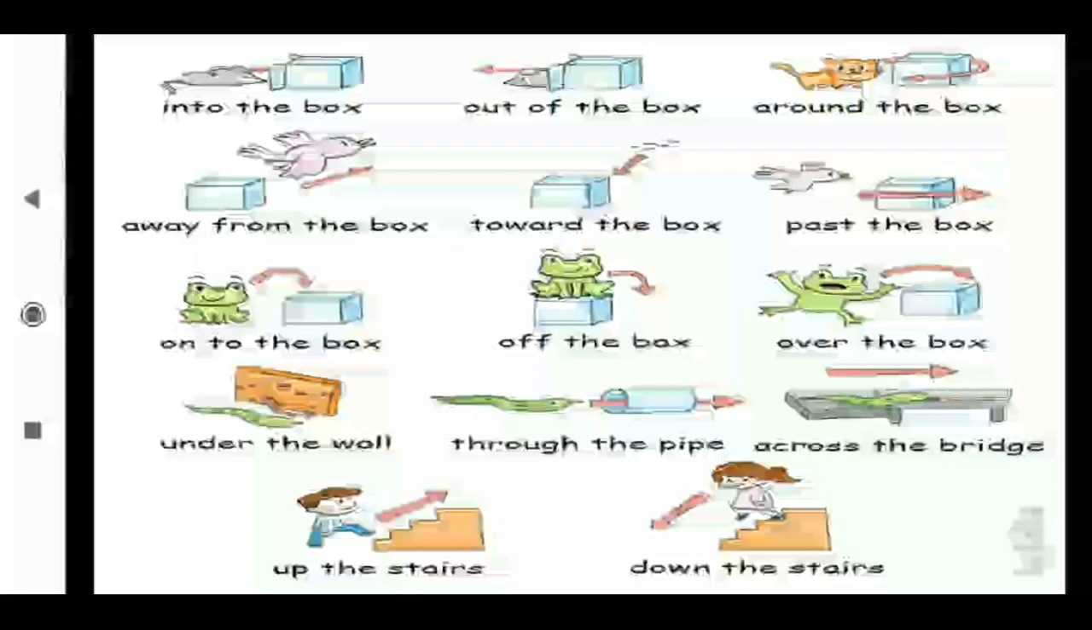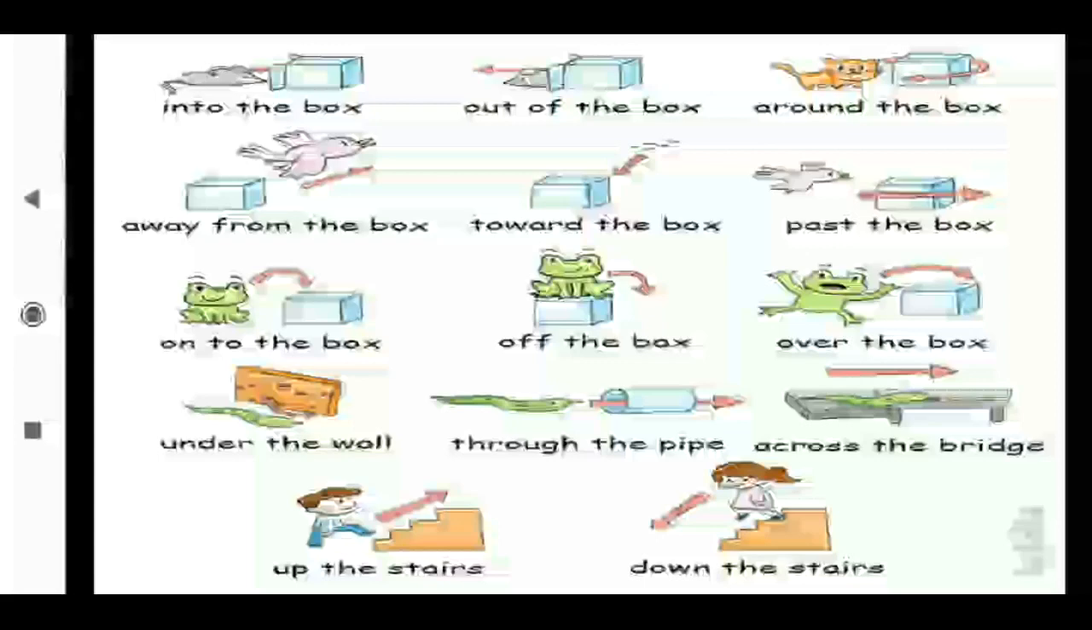See the example now. Into the box: where this rat is going, into the box, inside. That's why "into" is coming for the direction. Okay, out of the box, and these all directions have been shown by the arrow only. Okay, they point out indirectly. Whenever we point out the place of anything, it will go for the direction.